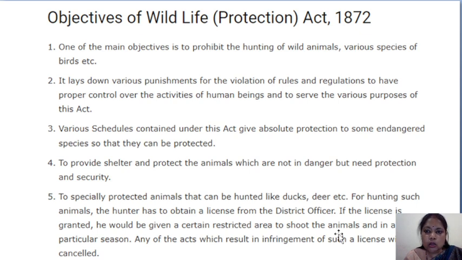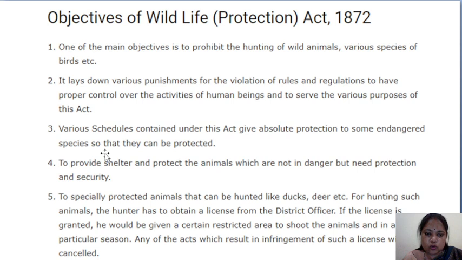So, one of the main objectives of this act is to prohibit the hunting of wild animals and various species of birds. It lays down various punishments for the violation of rules and regulations to have proper control over the activities of human beings. Okay, and various schedules contained under this act give absolute protection to some endangered species so that they can be protected. So what do you mean by endangered species?